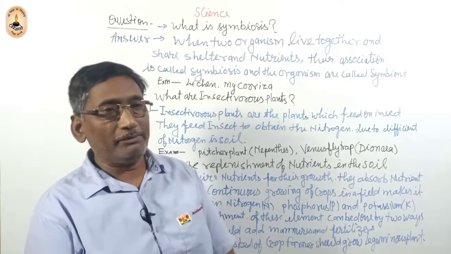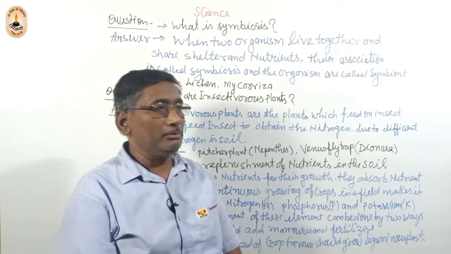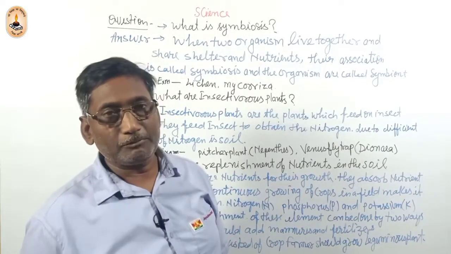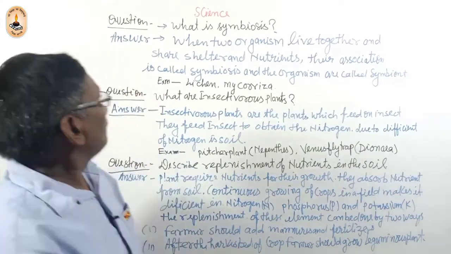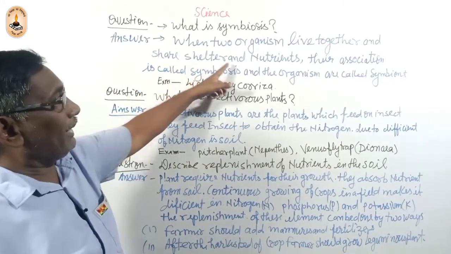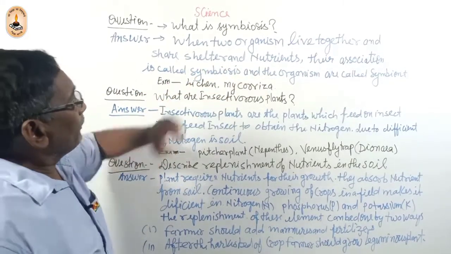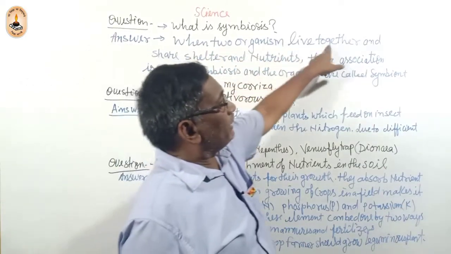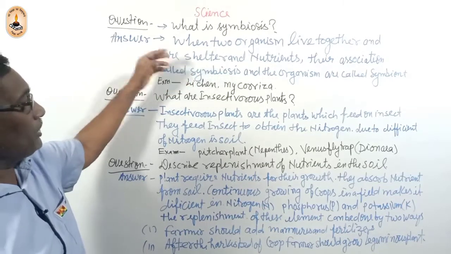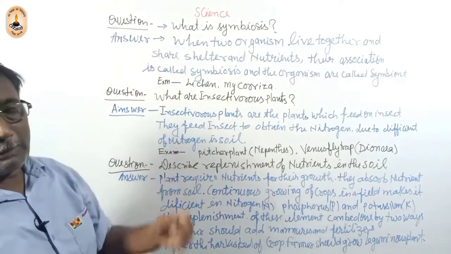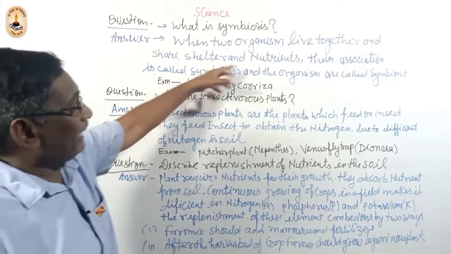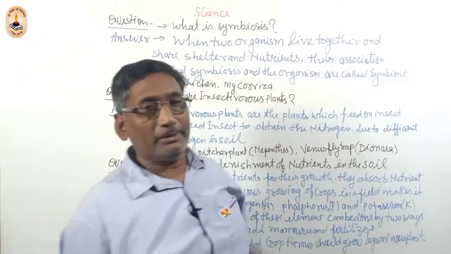In symbiosis life, both organisms help each other to share shelter and nutrition. When two organisms live together and share with each other, what do they share? Shelter and nutrients.